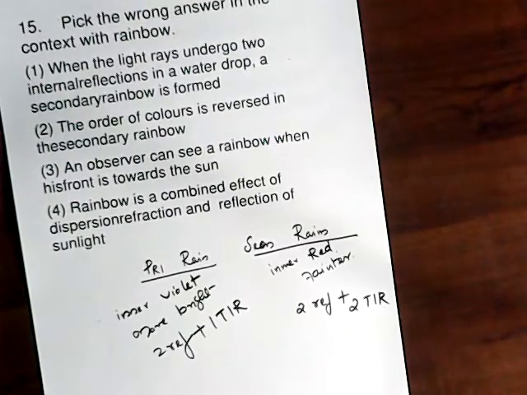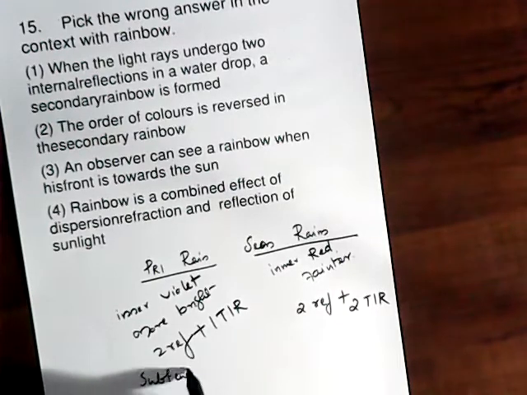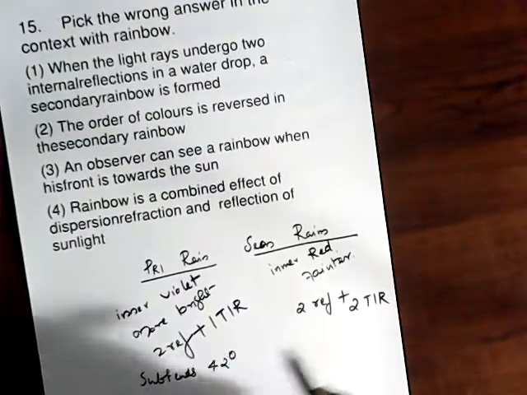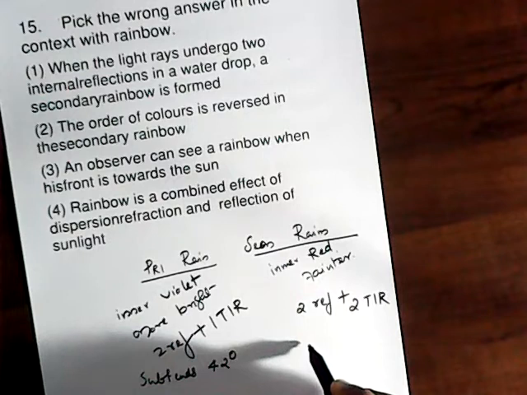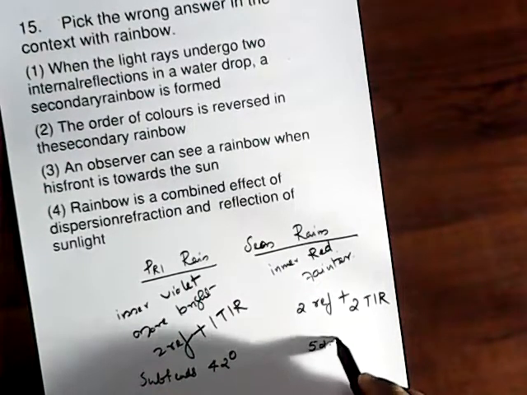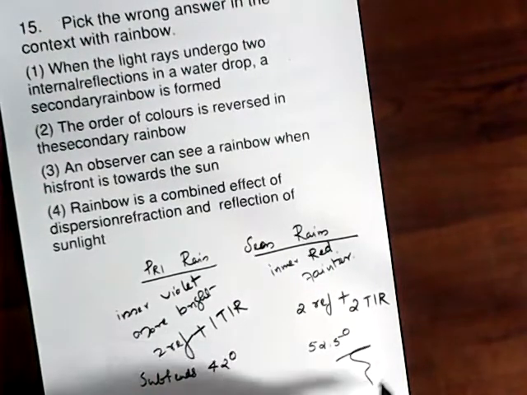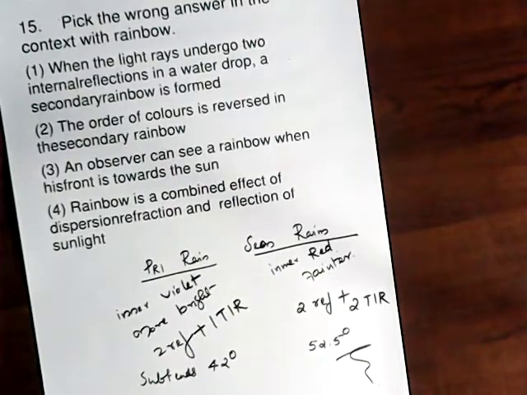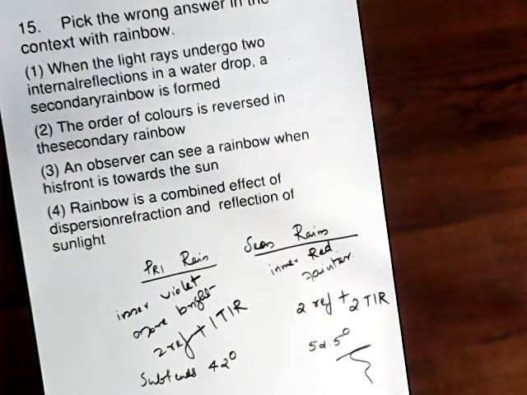Also, with respect to the horizontal, the primary rainbow subtends an angle of 42 degrees, but the secondary rainbow makes an angle of 52.5 degrees. So look at the choices, we have to give the wrong concept.